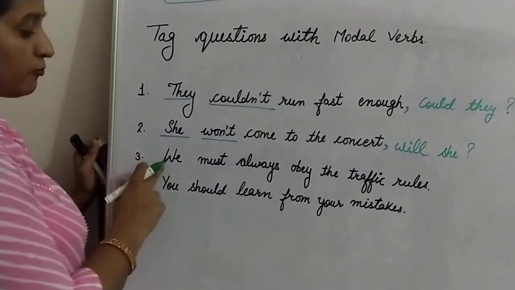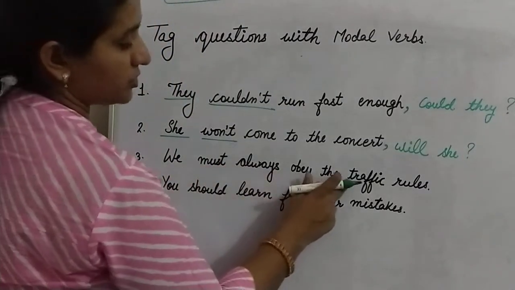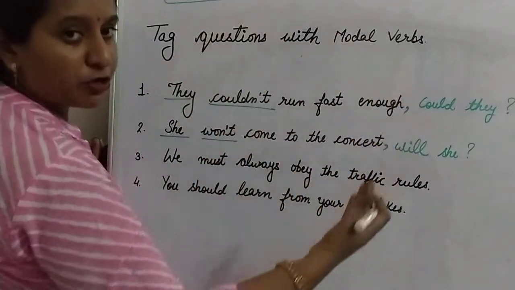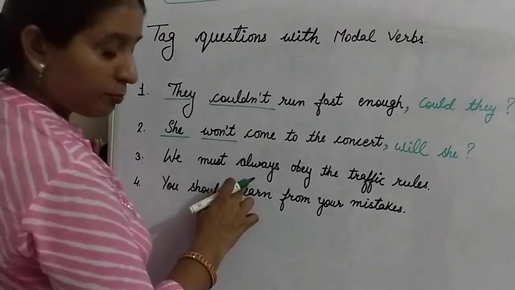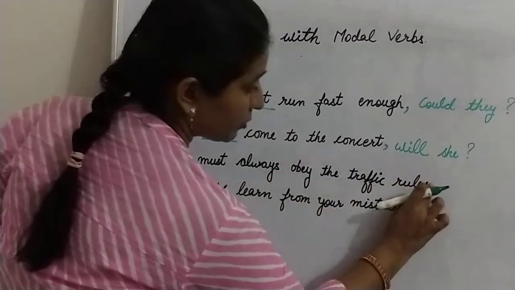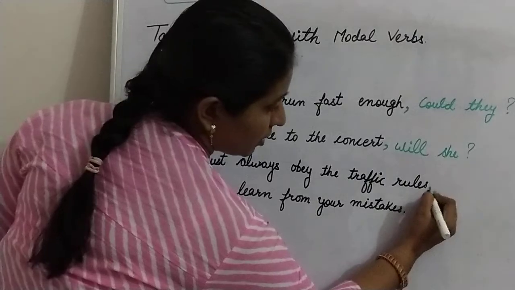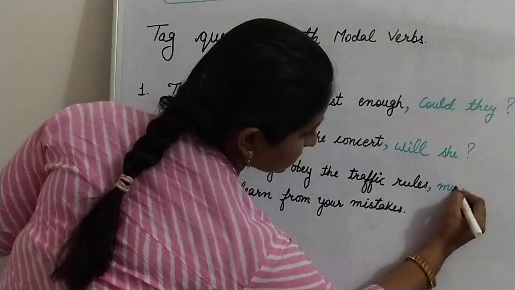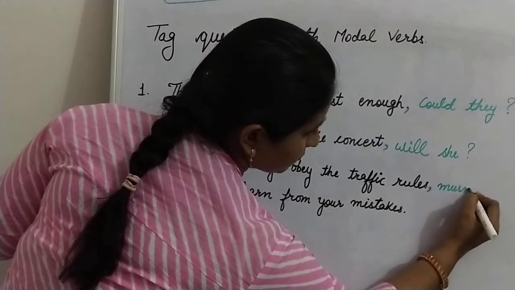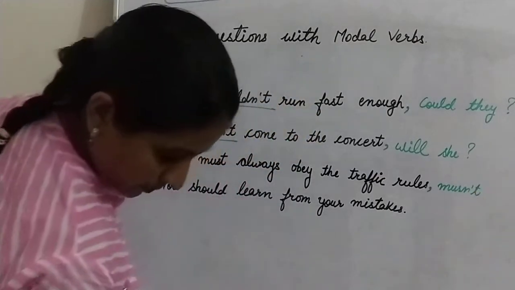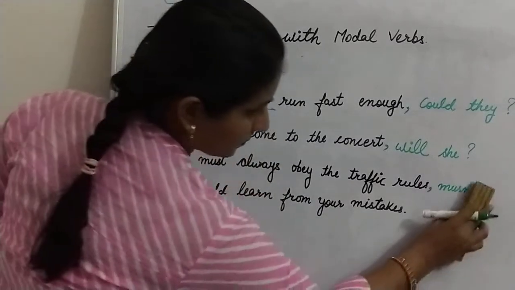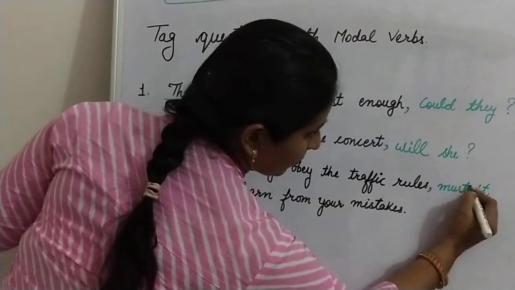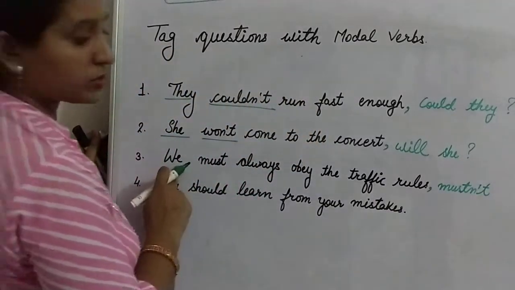Now the third one: we must always obey the traffic rules. Here your statement is positive, so you have a question tag in negative. Remove the full stop, put a comma. Here must, the contracted negative form of must is mustn't, and your pronoun is we: mustn't we?